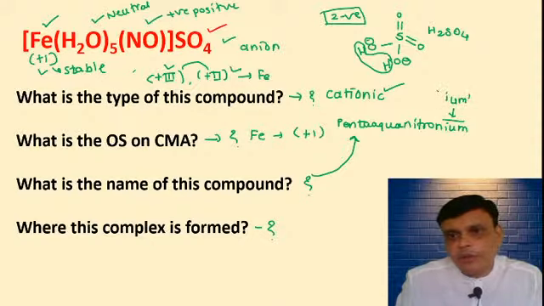That is the rule and we have followed this rule. Penta, aqua, nitronium.